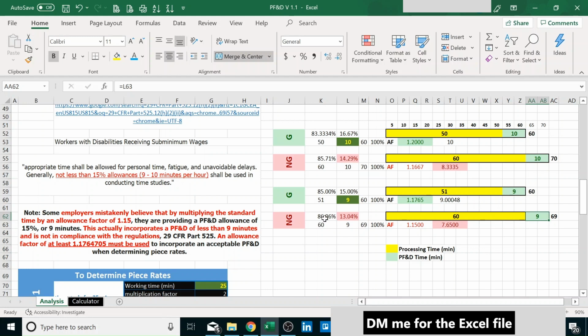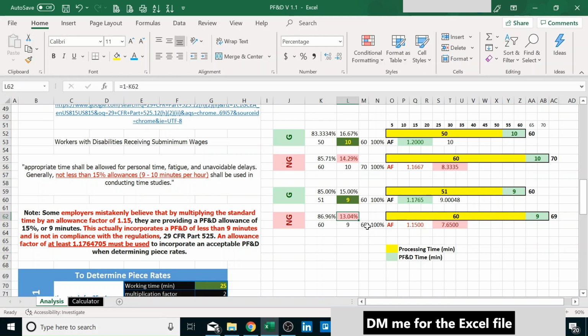And let's see why. Total minutes of that is 69. So what percentage of 69 is 60? Well, it's 86%, almost 87%. What percentage of 69 is 9 minutes? And that's 13%. That's the first red flag. It's less than 15. It's 13. So we're not right here. We're not complying with the law. And let's dig deeper.